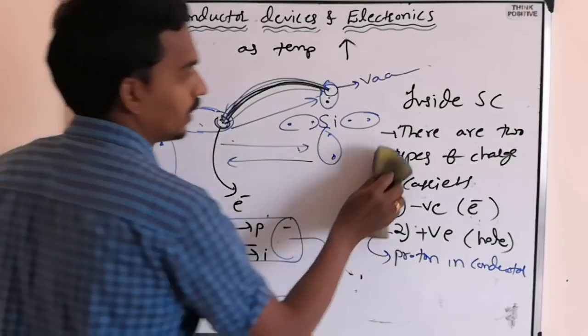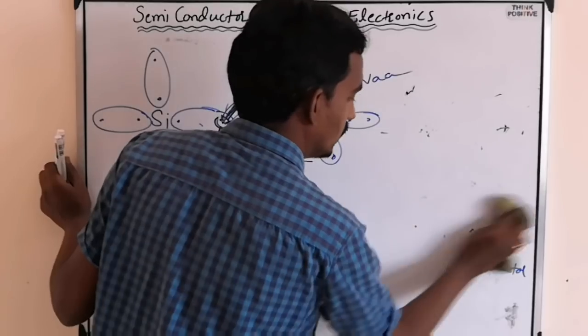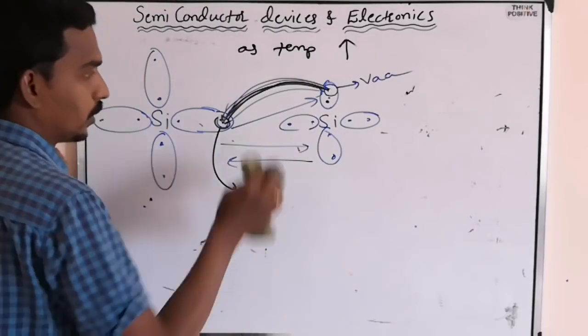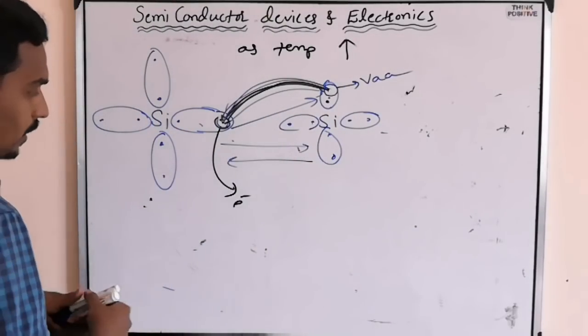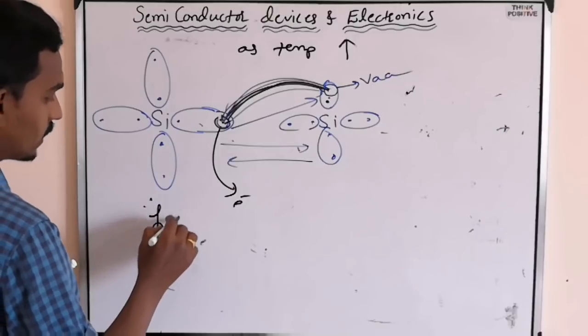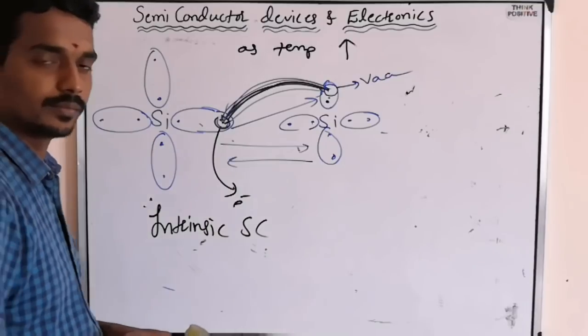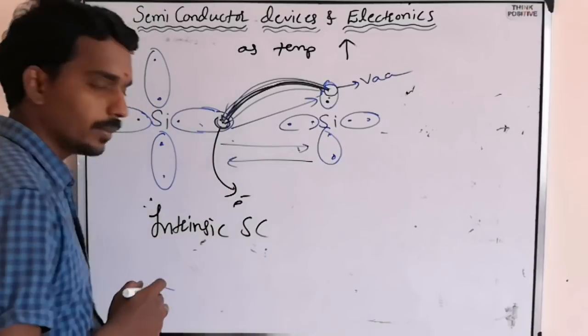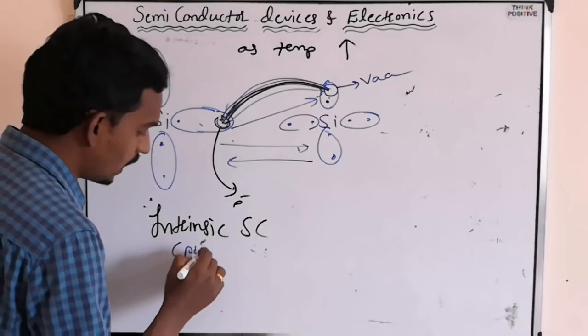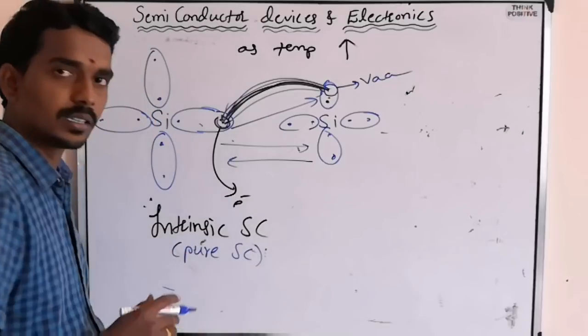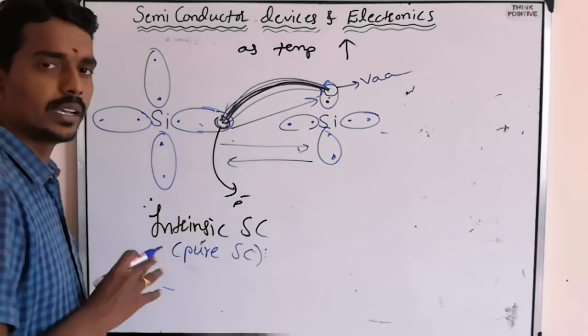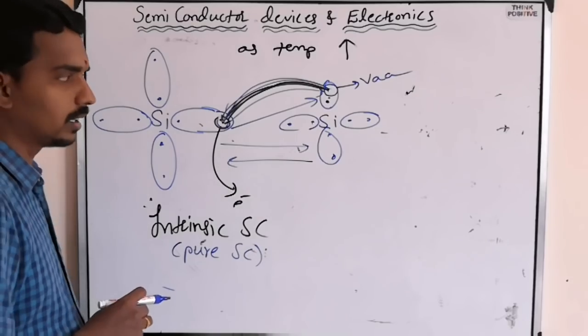So here now, if you consider such a conductor, what type of conductor is it? Intrinsic semiconductor. So an intrinsic semiconductor, or you can also say a pure semiconductor, a pure naturally existing semiconductor.